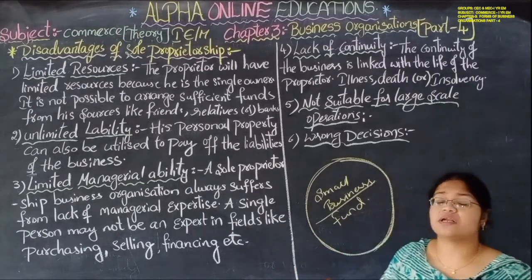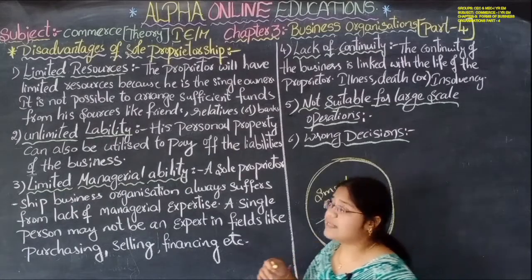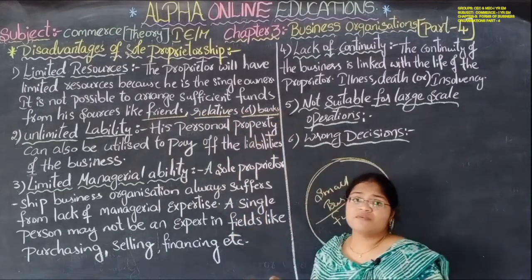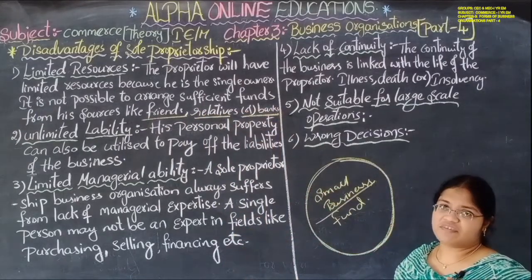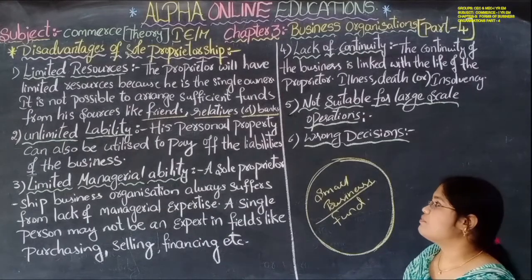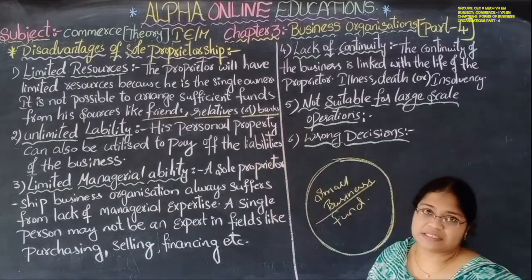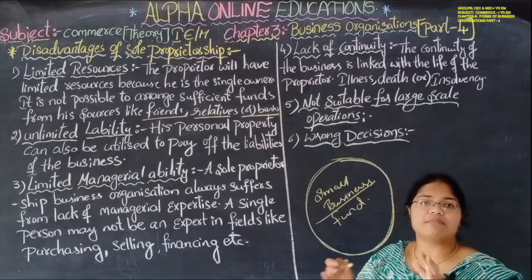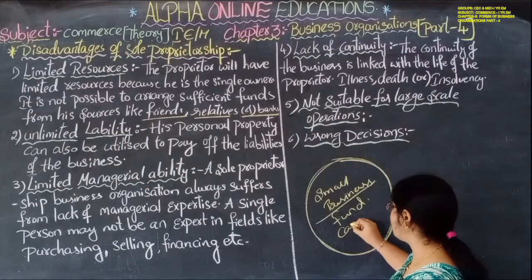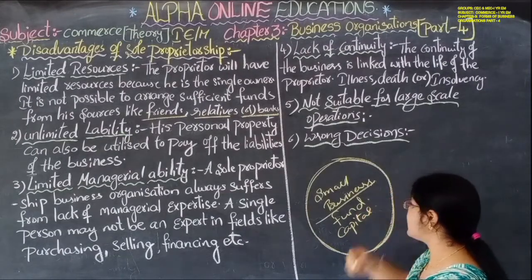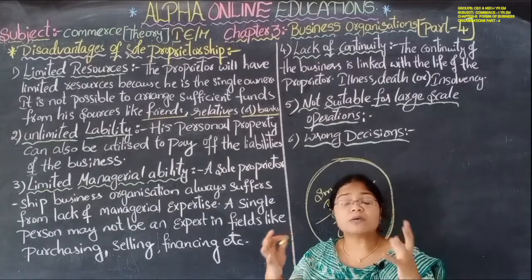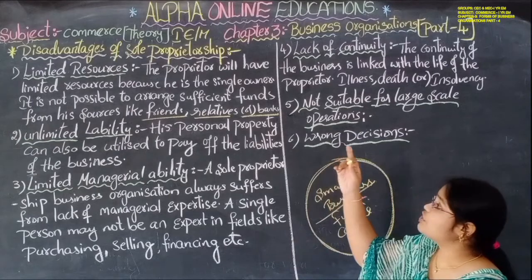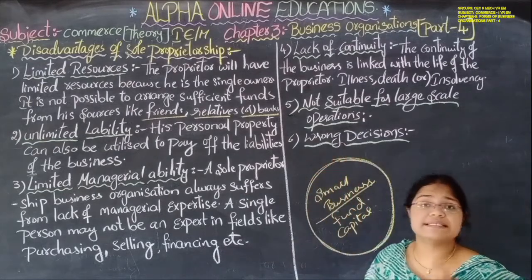He will take finance from friends, relatives, and banks for his financial needs, and it is very difficult for him to gather the total amount of capital required to continue his business. So the proprietor has limited resources because he is a single owner.